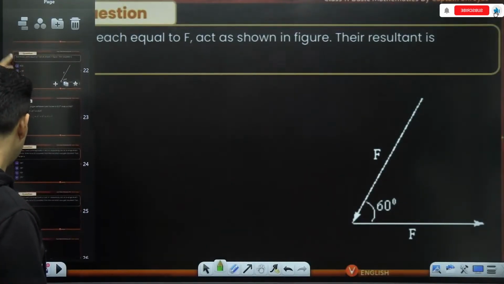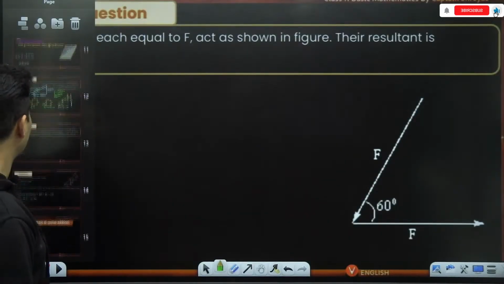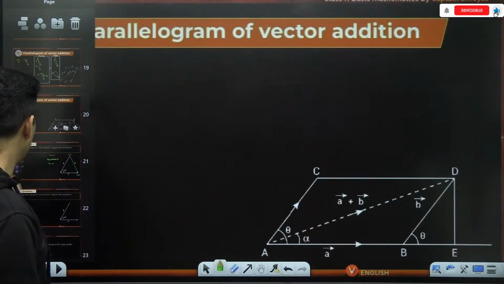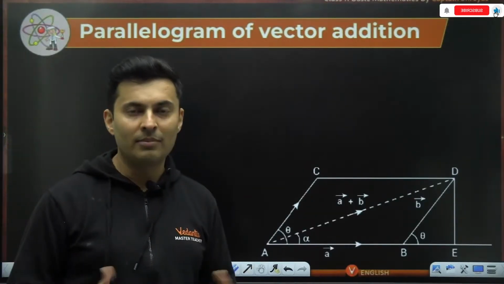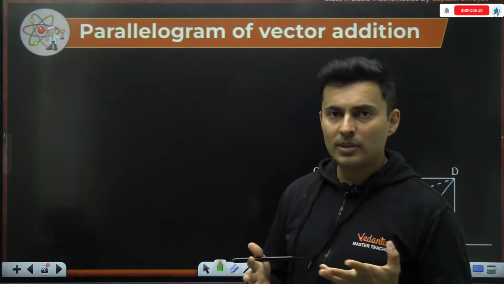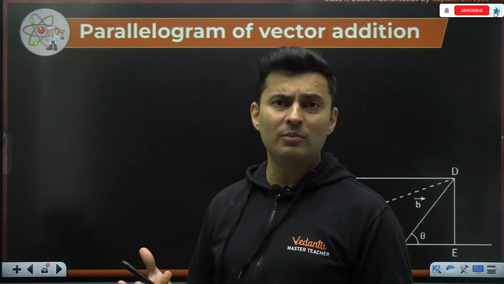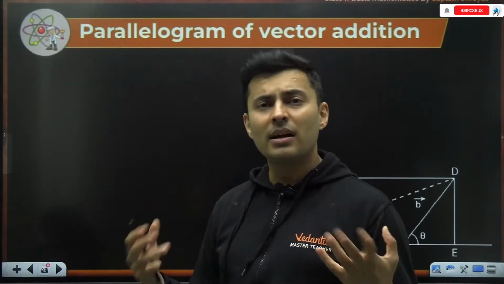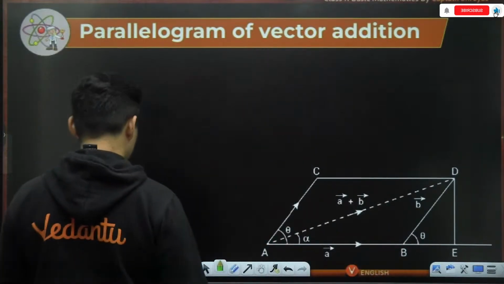Great. Now that you understood triangle law and parallelogram law, let me show you another important thing, which is basically the analytical method, meaning the formula method of adding two vectors. This is very useful because sometimes you might not be getting good angles, not good values. So in those cases, when magnitudes and angles are given and geometrically you are not able to solve it, you will use the formula method or the analytical method.